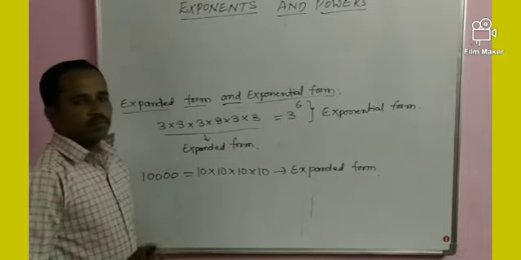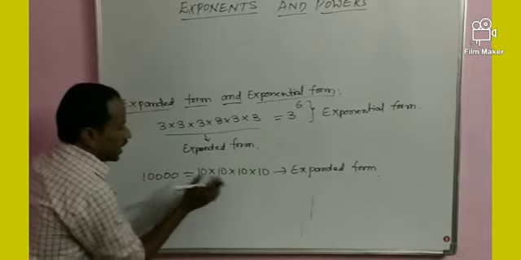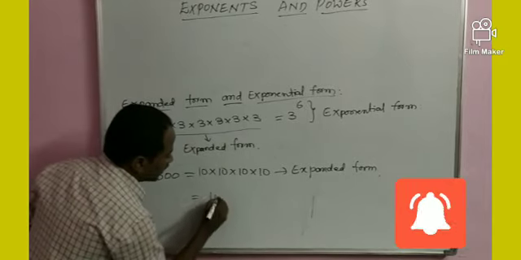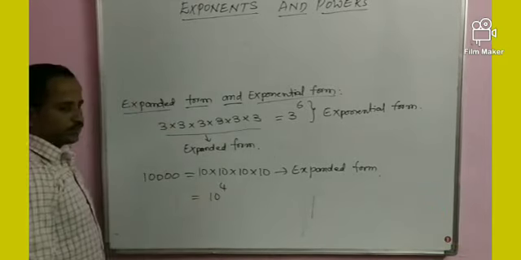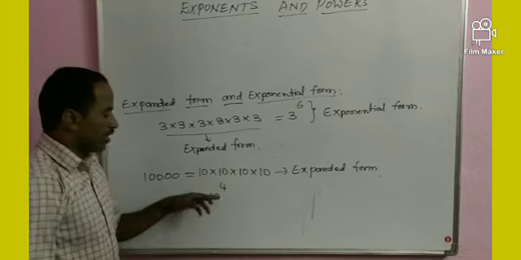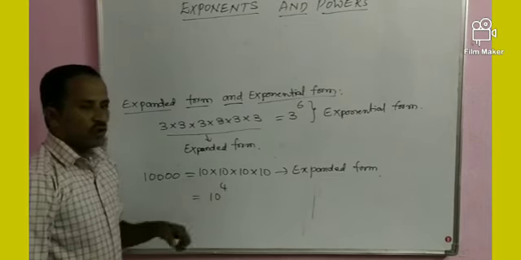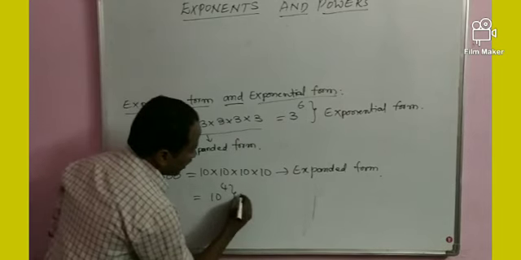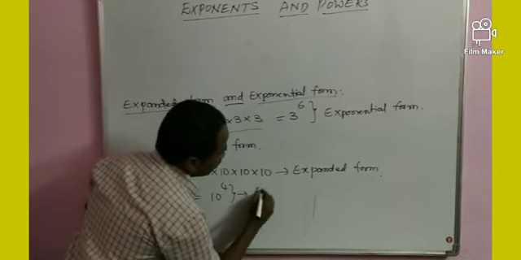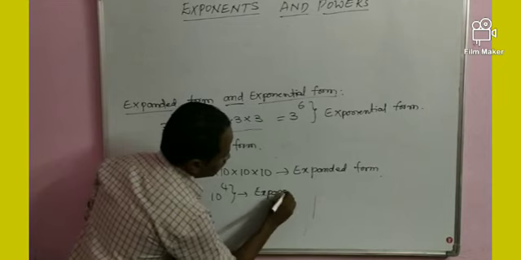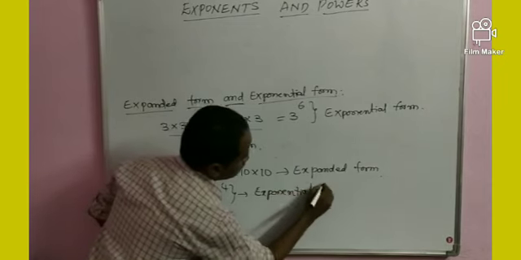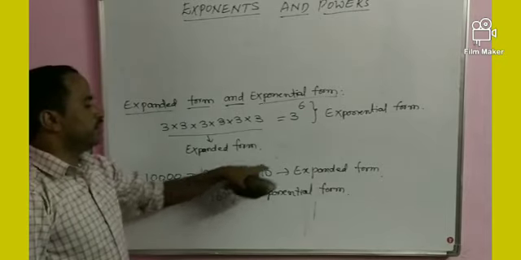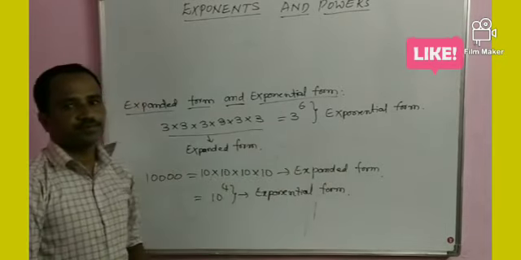At the same time, it can be written as 10 to the power of 4, or 10 raised to the power of 4, or 10 power 4. This is called the exponential form. This is the expanded form.